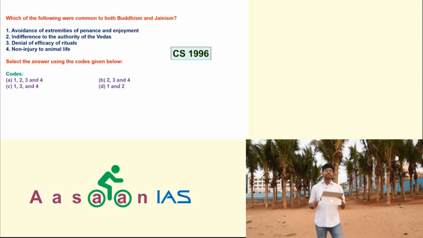Fourth, non-injury to animal life. That means ahimsa or non-violence. Both have talked about it. So second, third and fourth are common to both Jainism and Buddhism. So here the answer is 2, 3 and 4. B is the answer. See, if you develop the concept, it helps you answer this question.